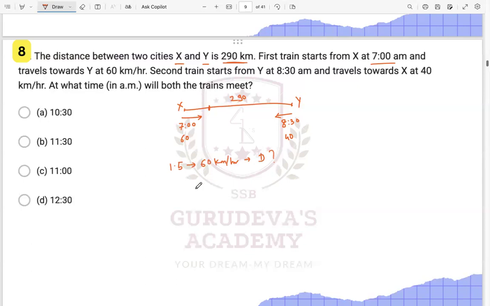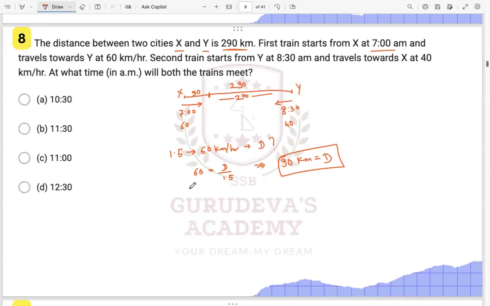So this will be 60. Speed is equal to distance upon time, that is 1.5 over here, right? So this will be 1.5 into 60, that is 90 kilometer will be covered by it, right? 90 kilometer will be the distance covered by it. So this particular distance is 90, right? How much distance is left now? So this will be 200 distance left now, right? 200 will be left over here.